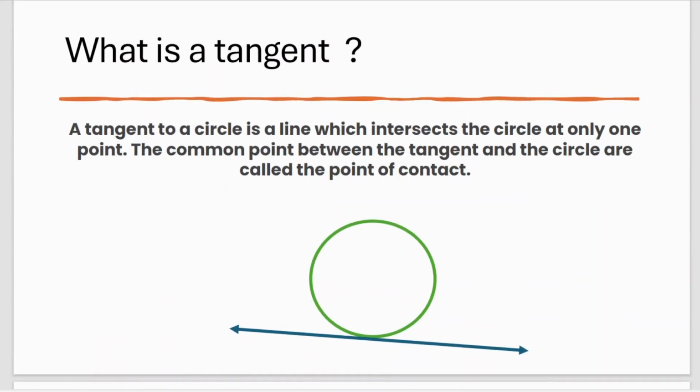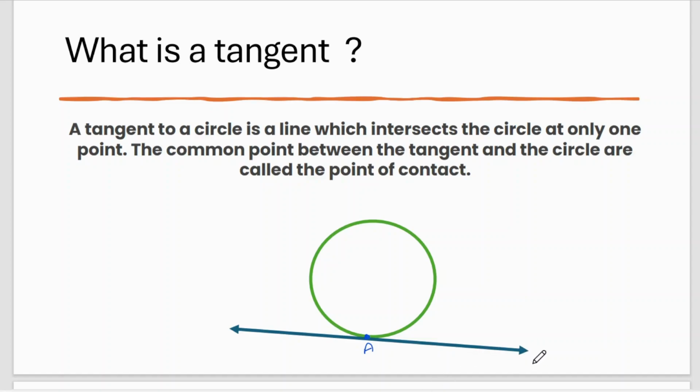What is a tangent? A tangent to a circle is a line which intersects the circle at only one point. What is the meaning of tangent? Tangent means to touch. A tangent is just touching the circle at one point. A tangent is also a line, and it is touching the circle at one point, suppose it is point A. That means this straight line is touching the circle at just point A,